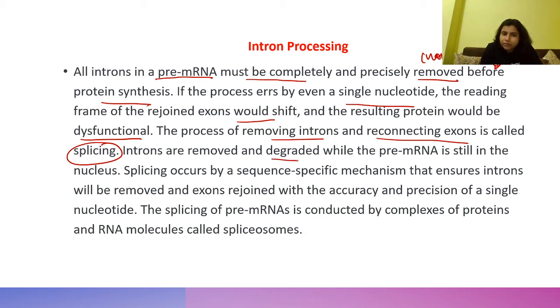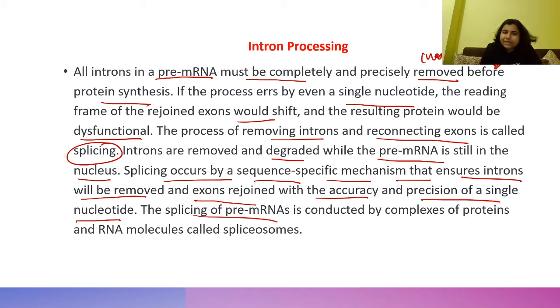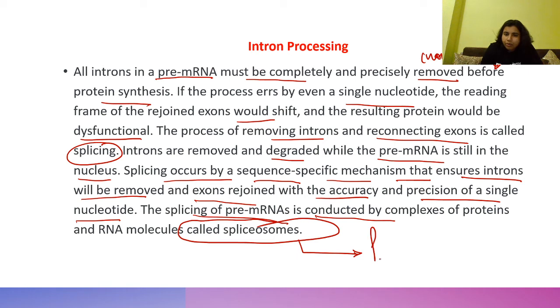Introns are removed and degraded while the pre-mRNA is still in the nucleus. Splicing occurs by a specific sequence mechanism that ensures introns are removed and exons rejoined with the accuracy and precision of a single nucleotide. The splicing of pre-mRNA is conducted by complexes of proteins and RNA molecules called spliceosomes. So what is a spliceosome? It is basically proteins